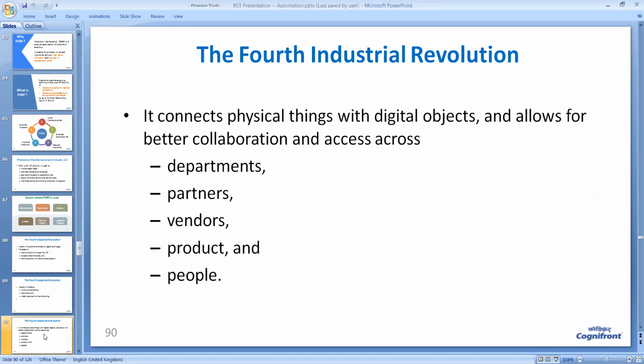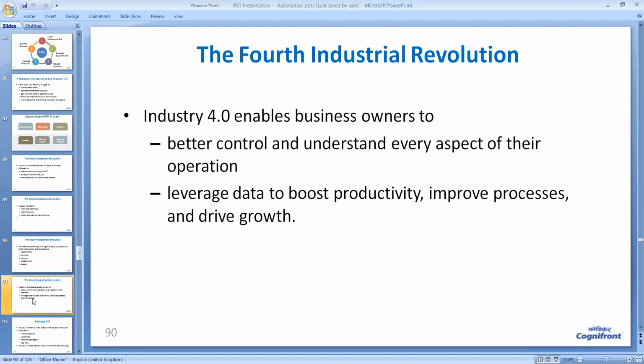Industry 4.0 is also concerned with better collaboration among departments, partners, vendors, product, and people. It also helps in getting better control and understanding every aspect of operation, and then we leverage the data to boost productivity, improve processes, and drive growth.